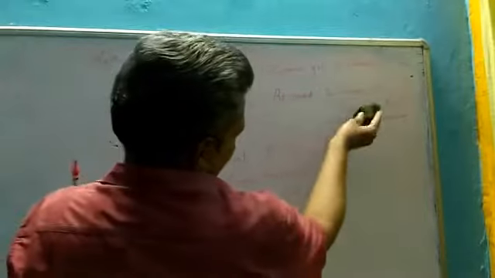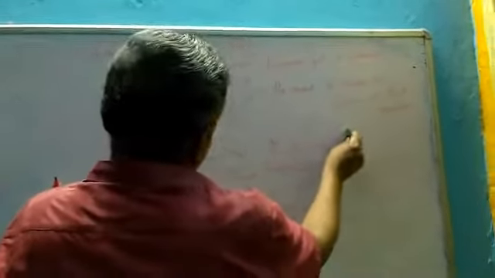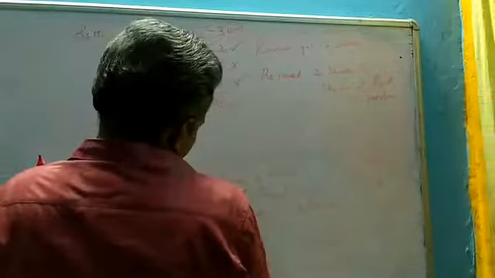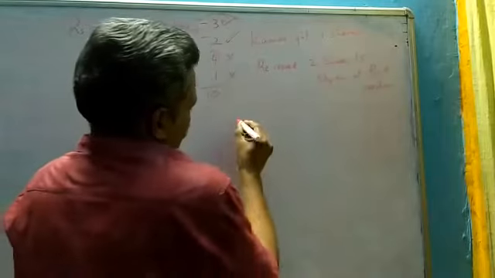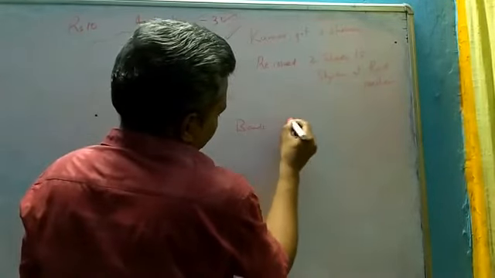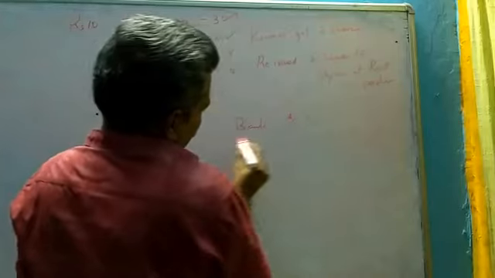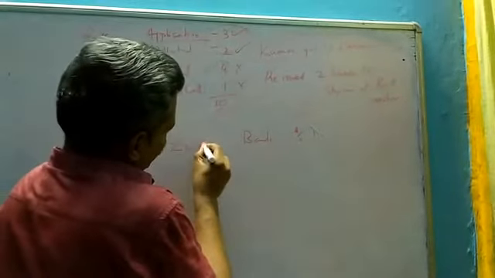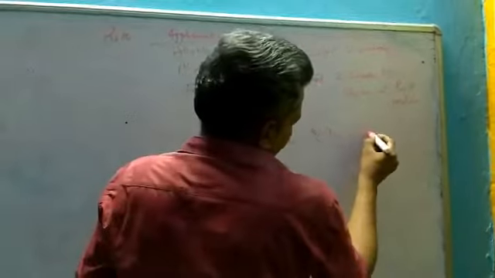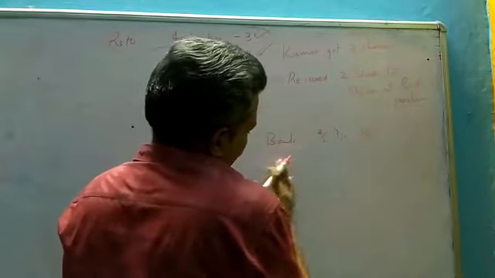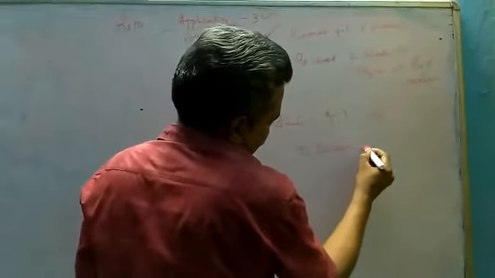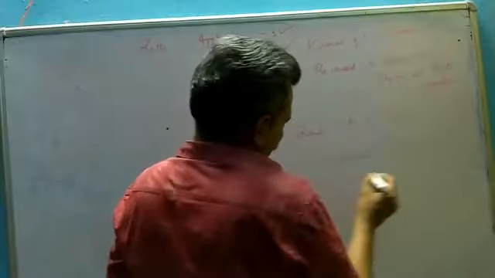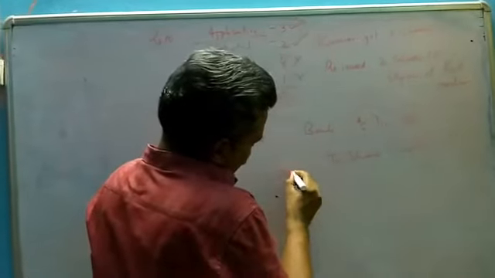Then the same shares were reissued to somebody. Issued to Shyam at a price of rupees 8. Entry will be bank account debit. 2 shares issued at a price of 8, it will be 2 into 8, 16. Share capital, it will be 2 into 10, 20.